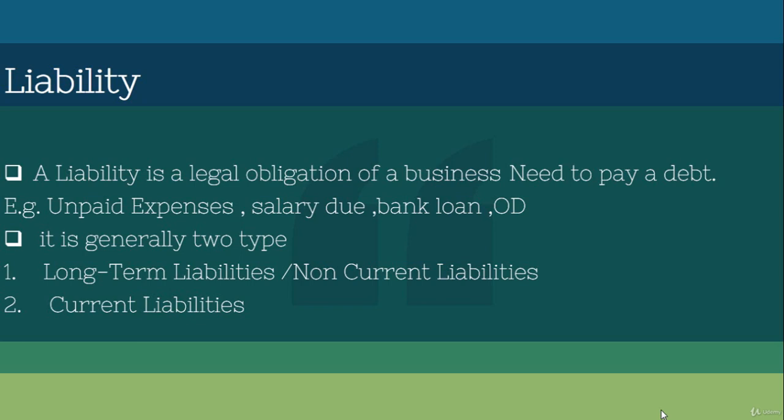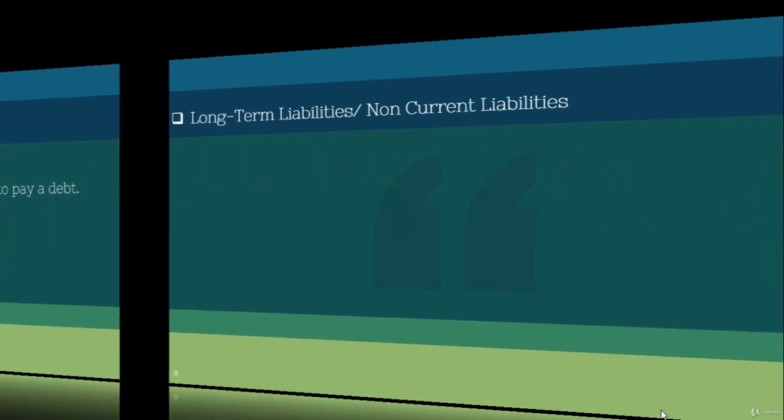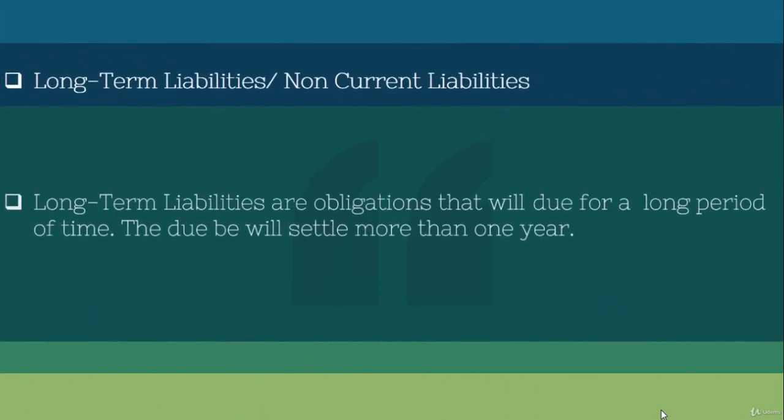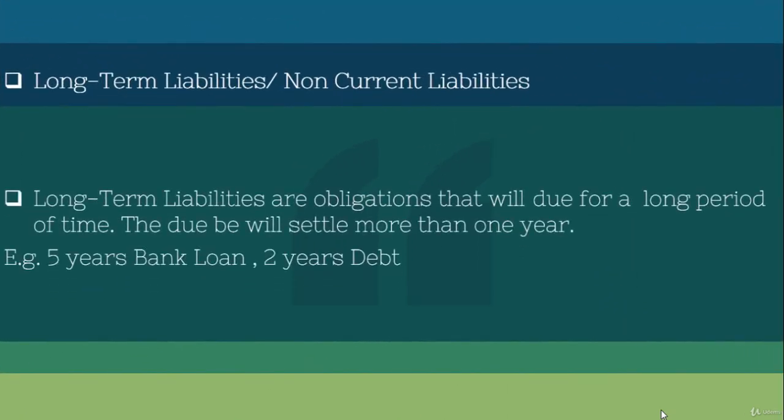There are two types: the first one, long term liabilities or non-current liabilities, and the second one, current liabilities. Now we are going to look at long term liabilities or non-current liabilities. Non-current liabilities means that the maturity is more than 1 year. It means that we can settle it over more than 1 year.